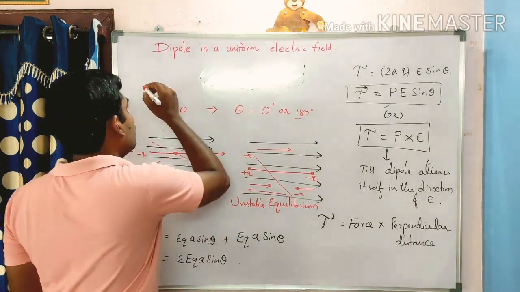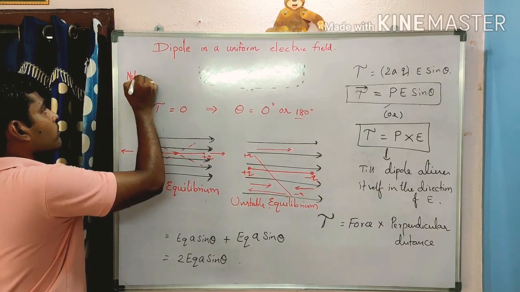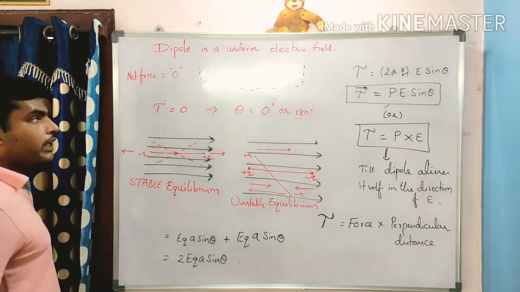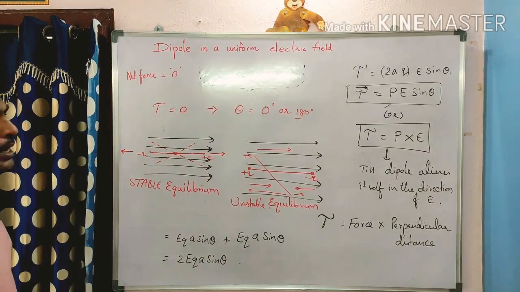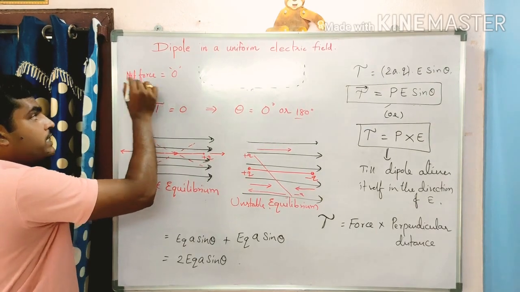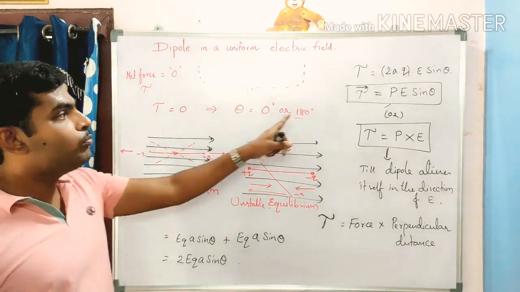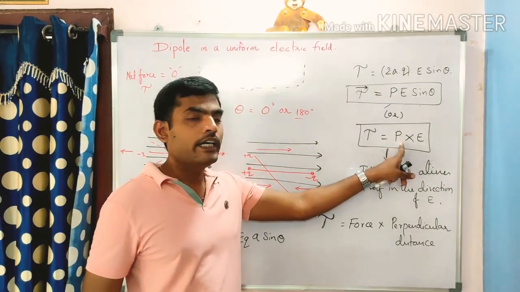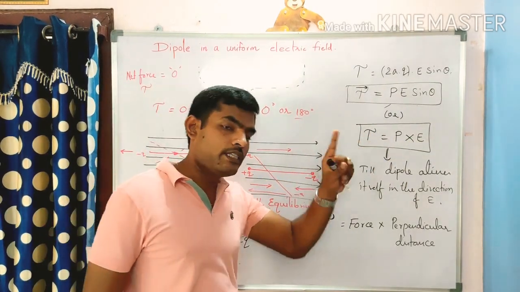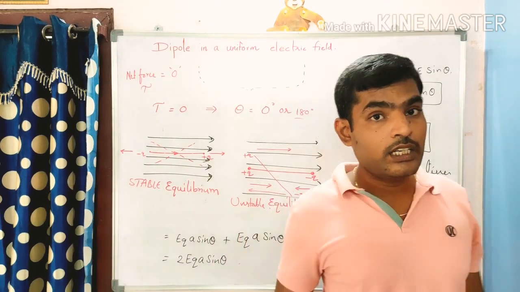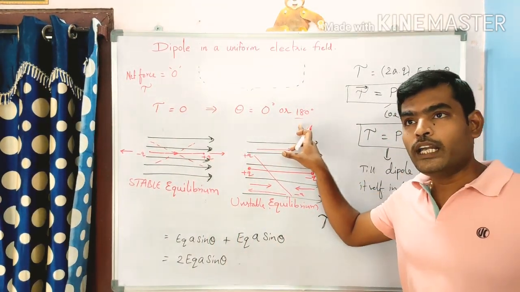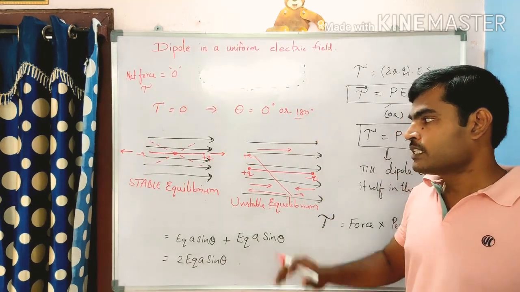So overall, what can we conclude? The net force acting on the dipole is 0, but the line of action is not the same. That's why torque is created. Torque is the cross product of dipole moment and electric field. Will the torque be 0? Yes, when theta is 0 degrees or 180 degrees, the torque is 0.